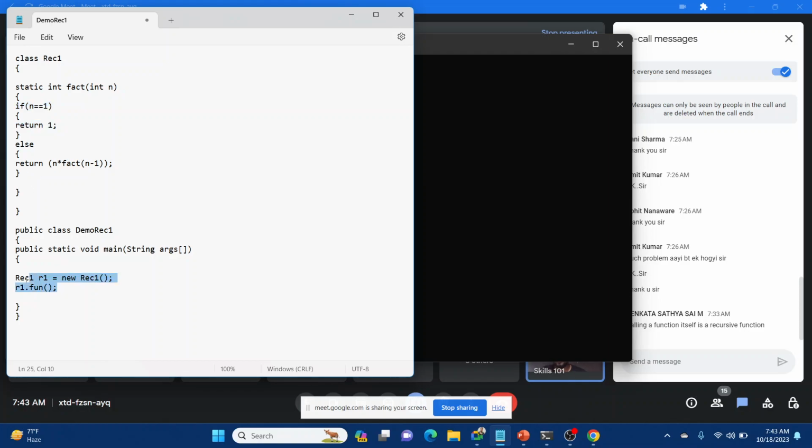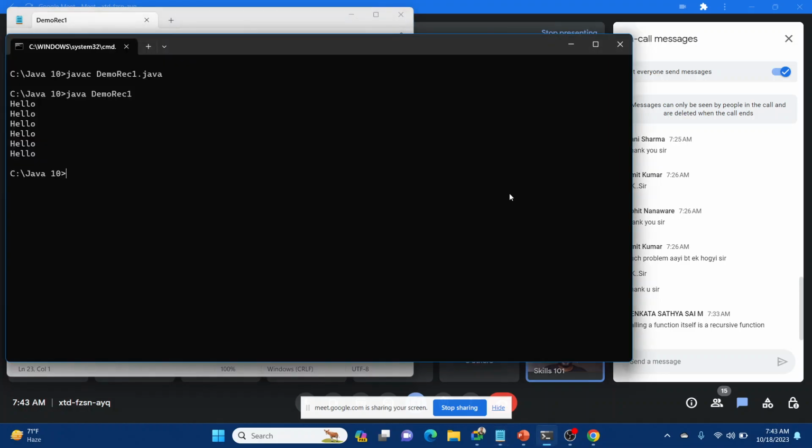Now after this, we will call it directly inside println, because it's a return type, and when a return type is there, it will print the value. R1 dot fact, our function name, and we are passing 5 just to test. Now I think it will work fine. First we'll run it, then we'll explain how it did it. So recursion number is 10.